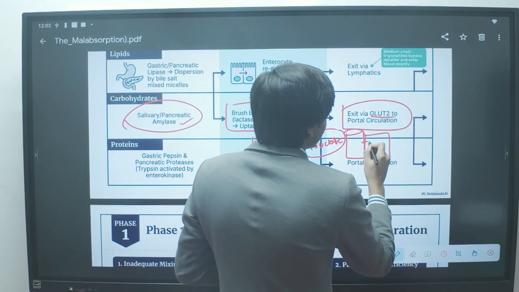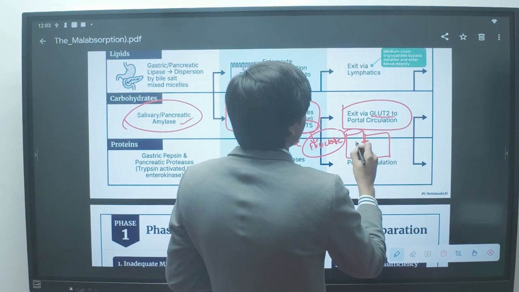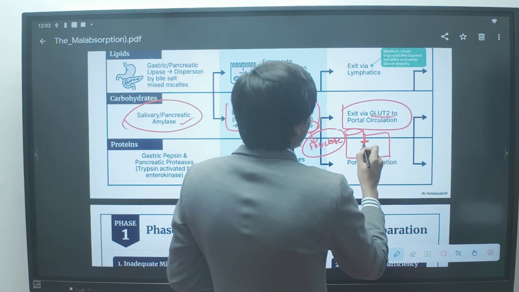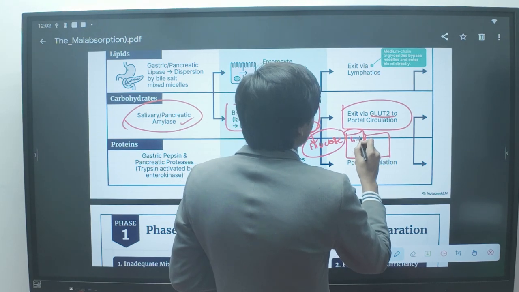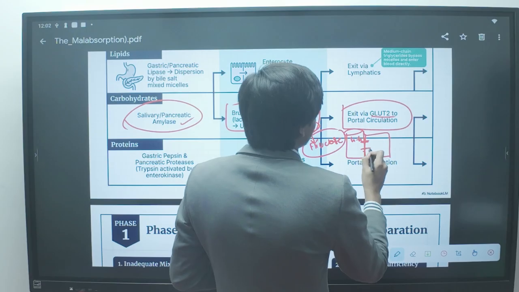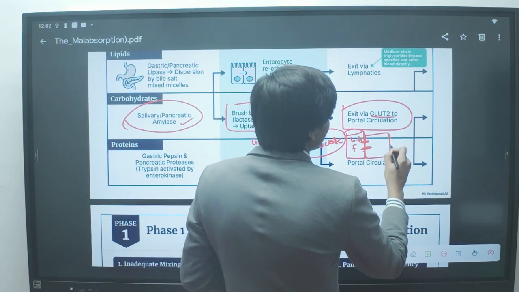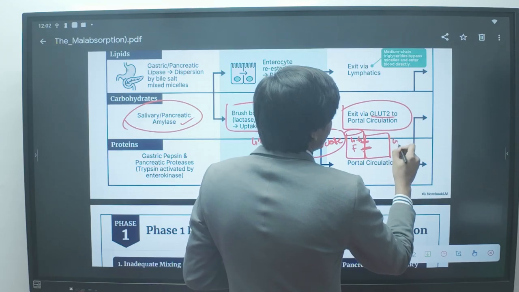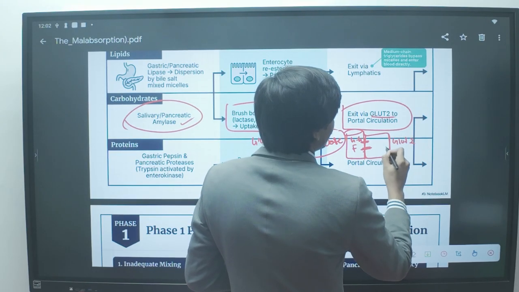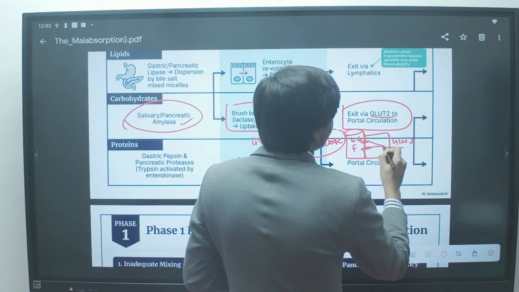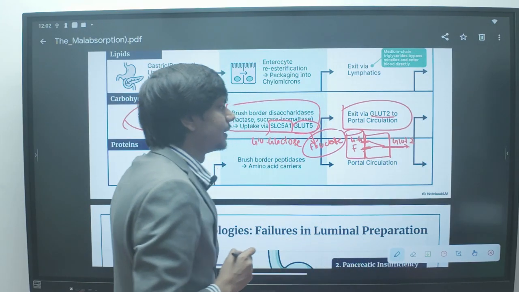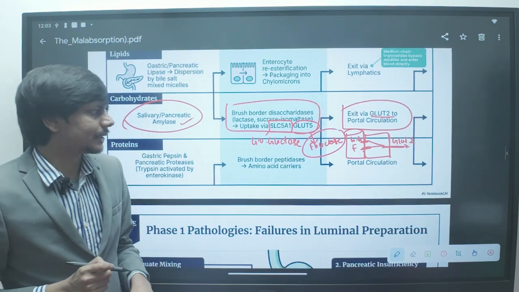Here there is SLC5A and here there is GLUT5. SLC5A will help in absorption of glucose plus galactose. This is GLUT5. GLUT5 will help in absorption of fructose, and on the basolateral membrane side there is the GLUT2 receptor, from which both of them will exit the enterocyte and reach the portal circulation.